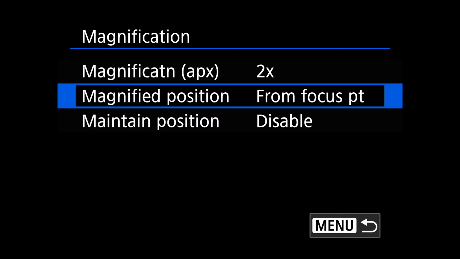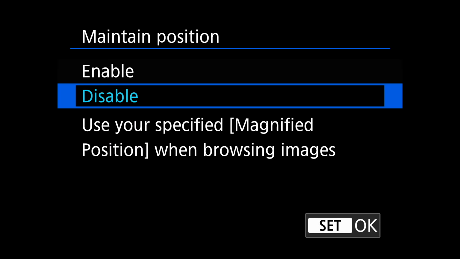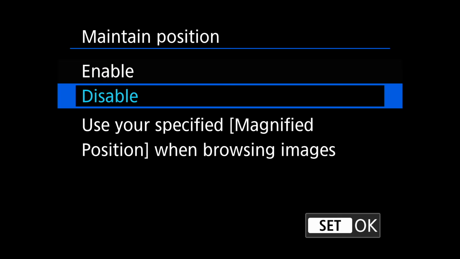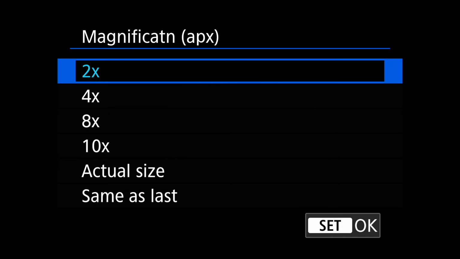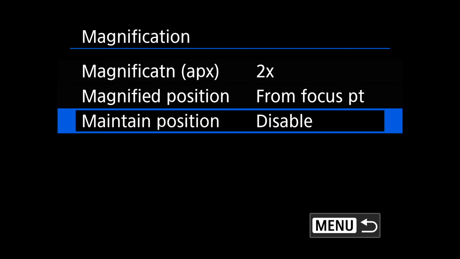It shows you whether something's in focus. Magnifies, and where do you want it to magnify from? The focus point is what I usually have set, or you can always do center. Focus point works out better for me. Maintain the position, yeah, you can turn this on, but I usually leave this disabled and just go to actual size when I do that, and then do from focus point. It nails it. You don't really need to turn this last one on.